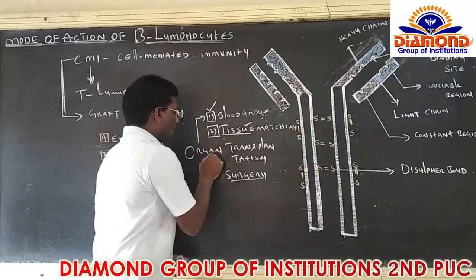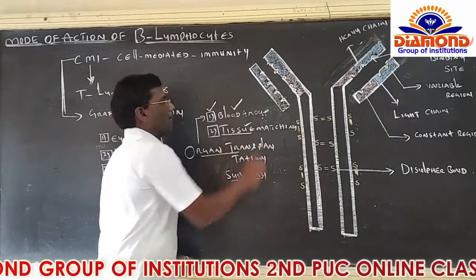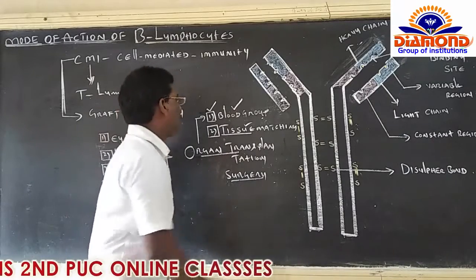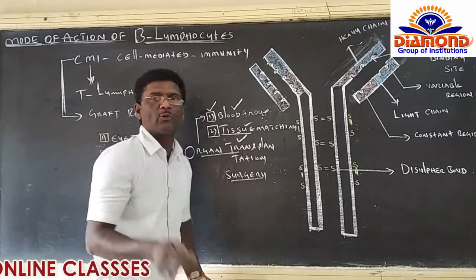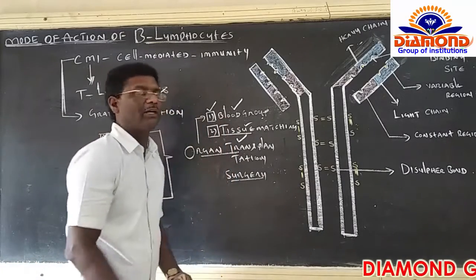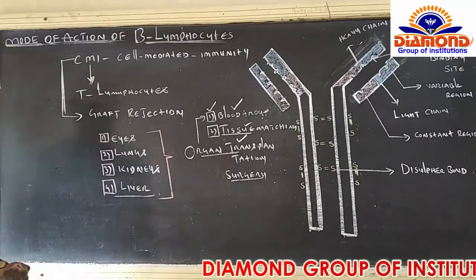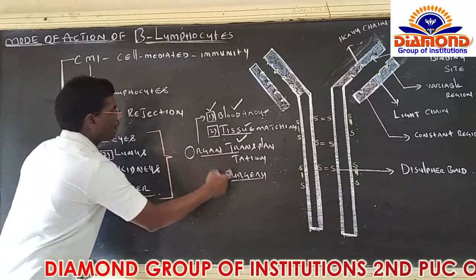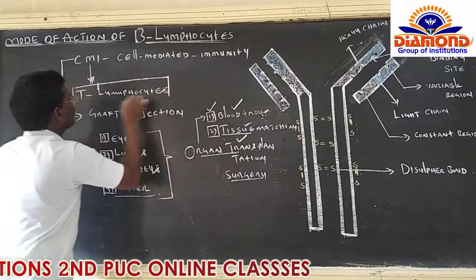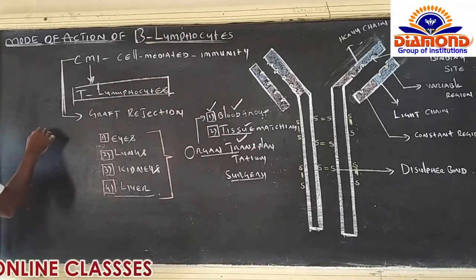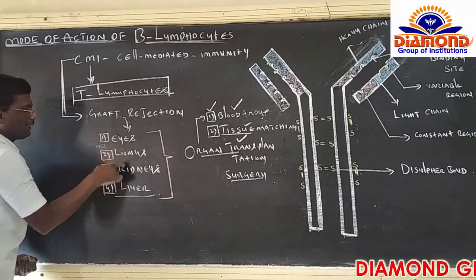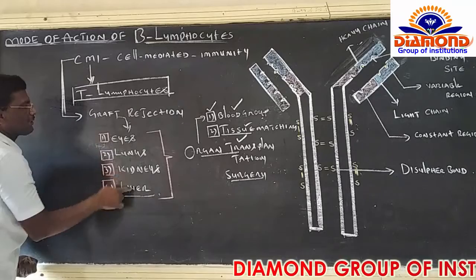So here the most important thing: just before the organ transplantation surgery, blood groups have to match between receiver and donor, as well as tissue also has to match between receiver and donor. If both do not match, and you do the organ transplantation surgery, T lymphocytes are going to reject the graft. Graft means whatever organ is implanted in the new human being's body.